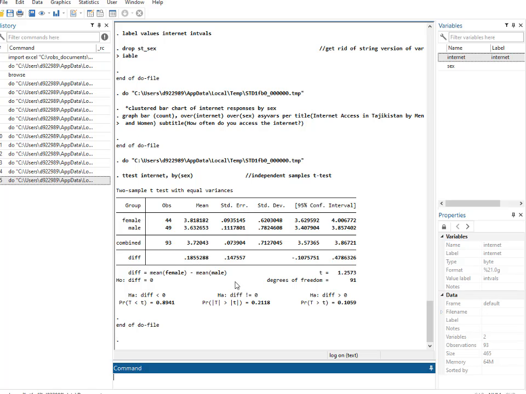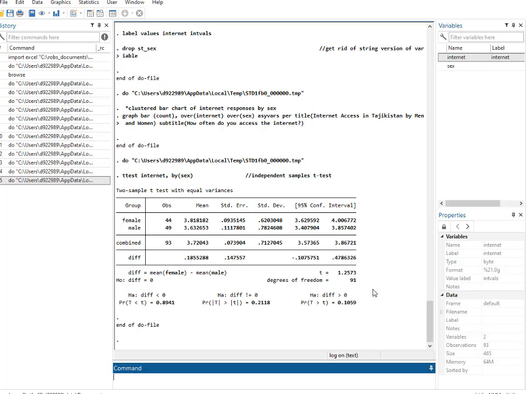So the question is, if under the null hypothesis, where in the whole population the mean responses would be the same, what's the chance of selecting a random sample of 44 females, 49 men, and getting as big a difference as this? Well, as big a difference as this with the men ahead, which is the second group here. So with this difference being bigger than 0 is 0.1059. So small, but it's not that small. So it's unlikely. So we can't reject the null hypothesis at 5% or even at 10%. So there's no strong evidence here that men have got better internet access than women in the countryside.